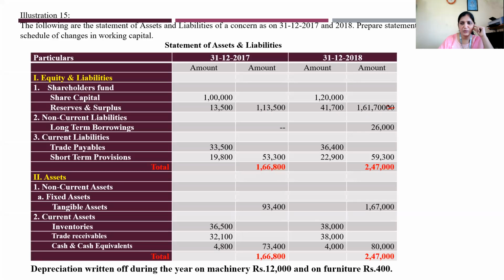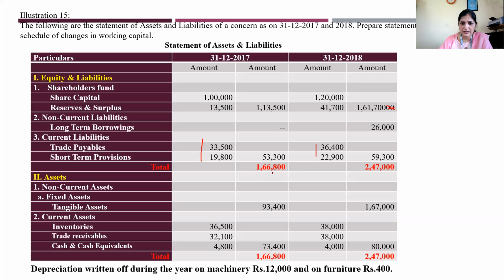Don't take these. Okay. Next, non-current liabilities, long-term borrowings 26,000. Then current liabilities, trade payable 33,500, 36,400. Short-term provisions 19,800, 53,300. The total of these two, then 22,900. The total of these two is 59,300.